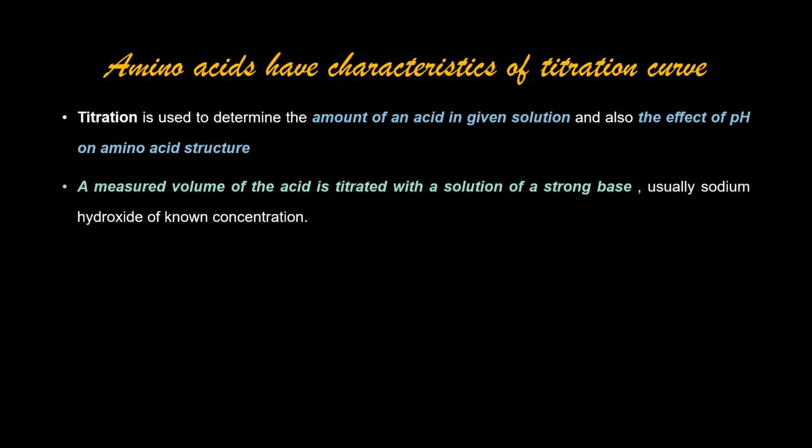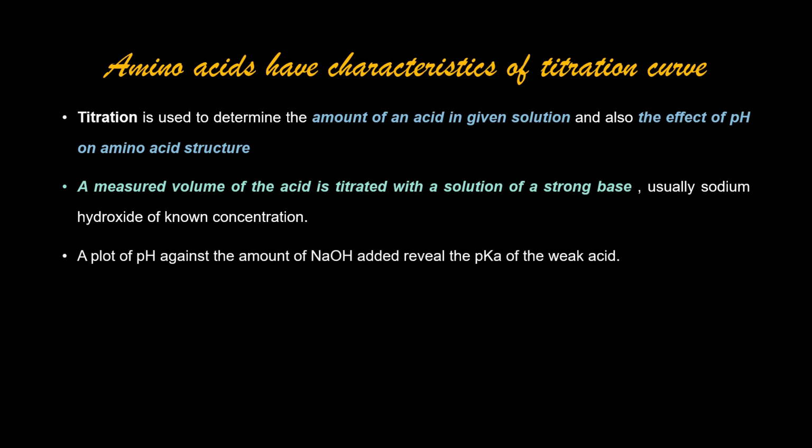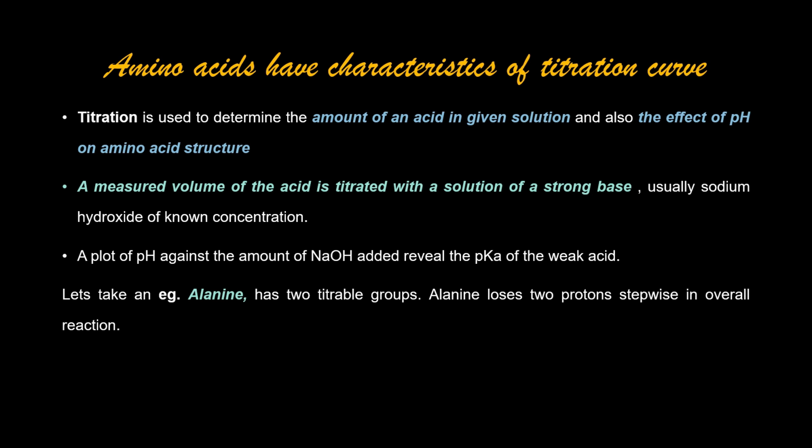In titration, a measured volume of the acid is titrated with a solution of a strong base. Generally, we use sodium hydroxide with a known concentration. We draw a plot of pH against the amount of NaOH, which reveals the pK value of the weak acid. For better understanding, let's take an example, alanine.